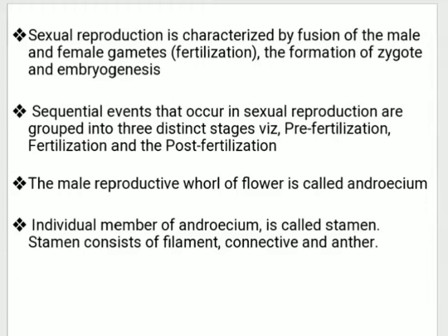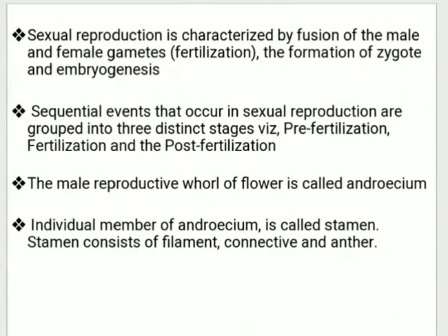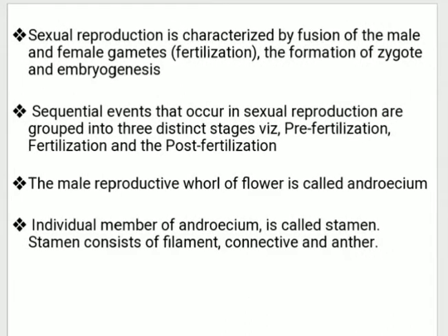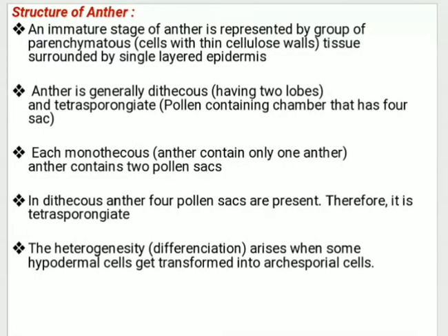A stamen consists of a filament, the lower part. Next to that there is a connective, which is in between the filament and anther, and the uppermost part is the anther. Next we will see the detailed structure of the anther.